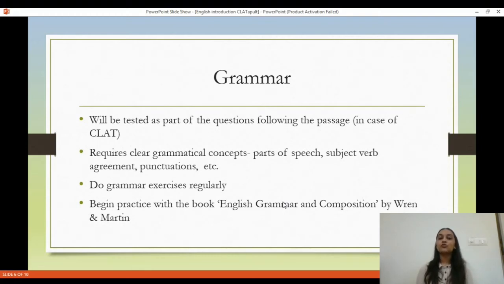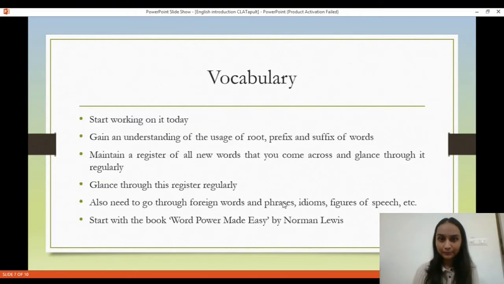And this is something that students tend to get most overconfident about. So do not take this lightly and practice grammar regularly. For beginning your grammar practice, you can use the book Wren and Martin, and after you clarify the concepts, you can go on to practicing exercises from any book, or you can practice exercises online as well.